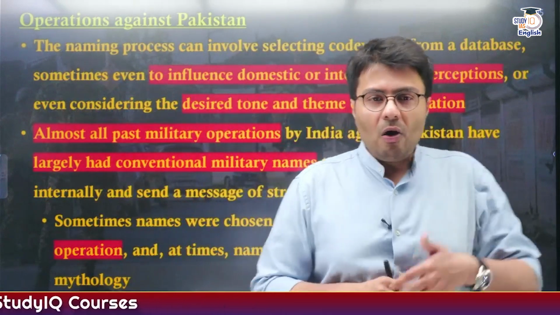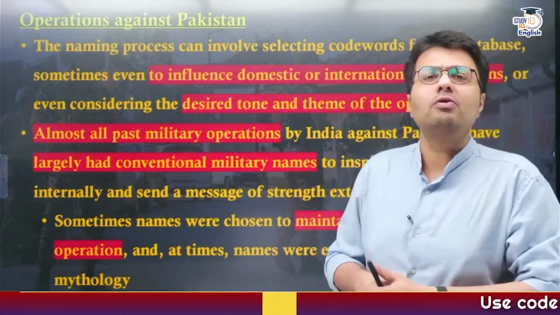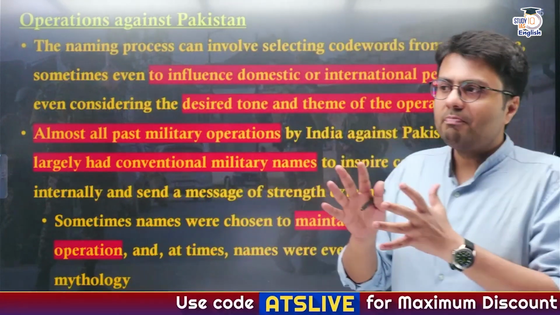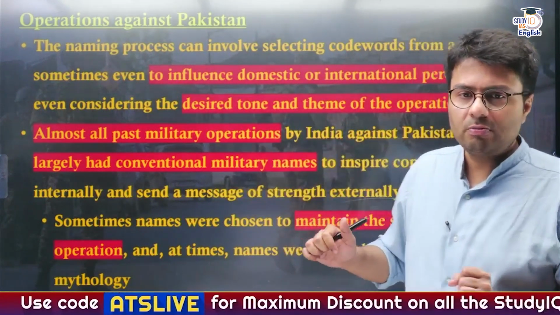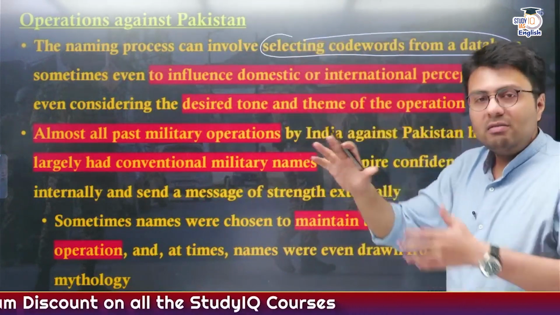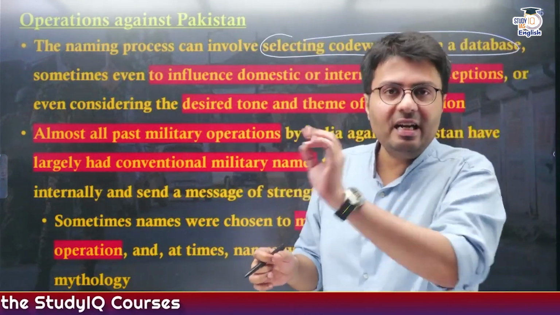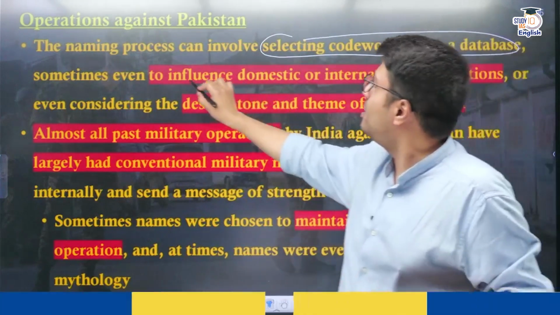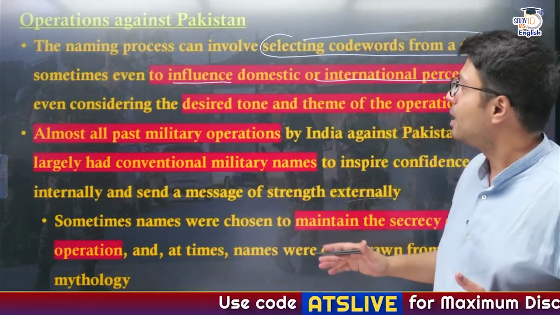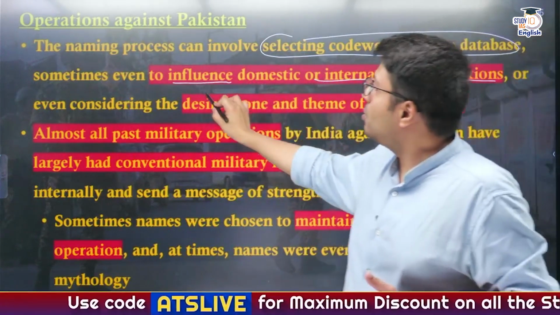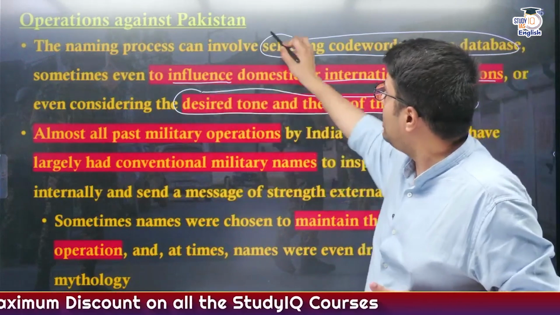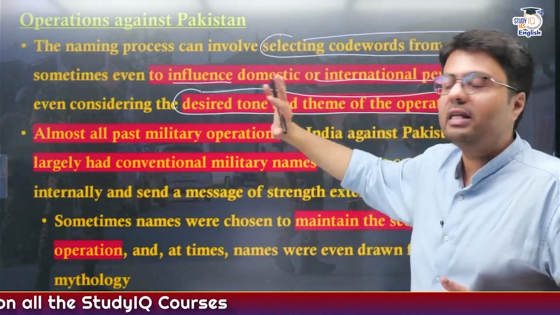Now let us see how the Indian Armed Forces and other armed forces also have started to give names to their different operations. Now the naming process does not follow any rules and regulation. Rather, sometimes countries select code words from a database in order to hide the entire details of the operation. Sometimes they are also influenced by domestic and international perceptions, which we'll understand in our today's discussion. And also sometimes the military also tries to highlight the desired tone and theme of the operations. So let us understand how militaries usually follow these kind of names.